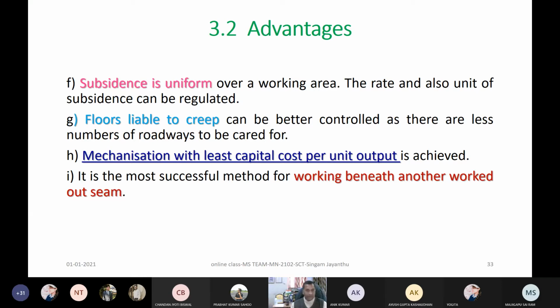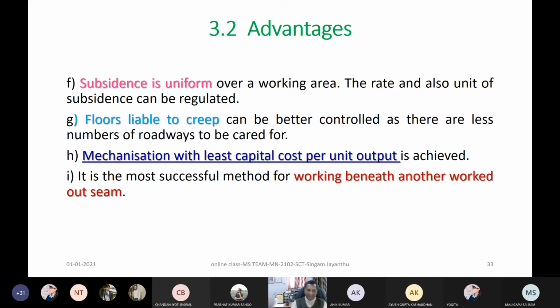But when you are producing more, then the cost per unit output or output per man shift will be very high and the cost of production will be very low. For example, the sale value of our coal, you note down somewhere, is 2000 rupees per ton. If your production cost is 1500 rupees per ton, then your profit will be 500 rupees.